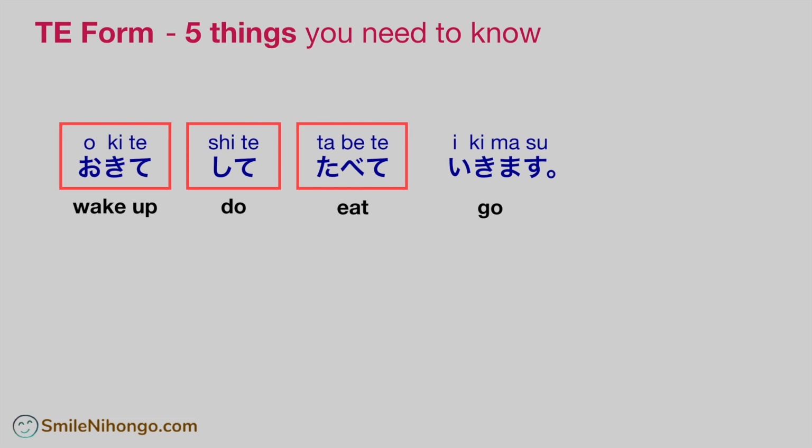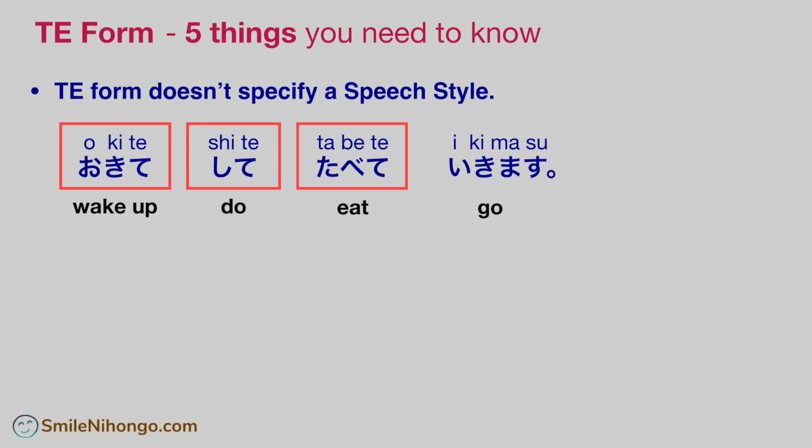Point number 5. In the same manner, te form doesn't specify any speech style. It can be used in formal or informal speech. Again, what matters is how you end the sentence. In this sentence, you have 行きます at the end. Mas form indicates formal speech, so you are saying this sentence in the formal style.